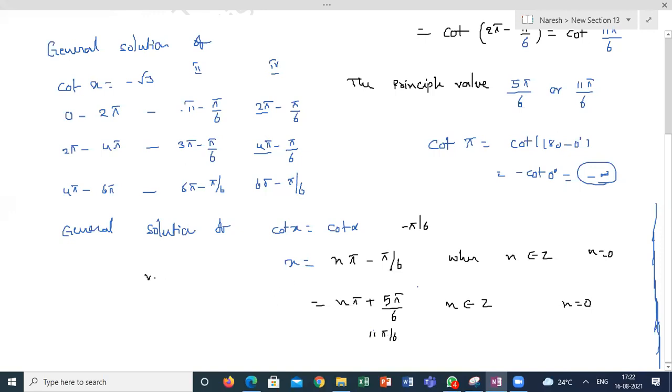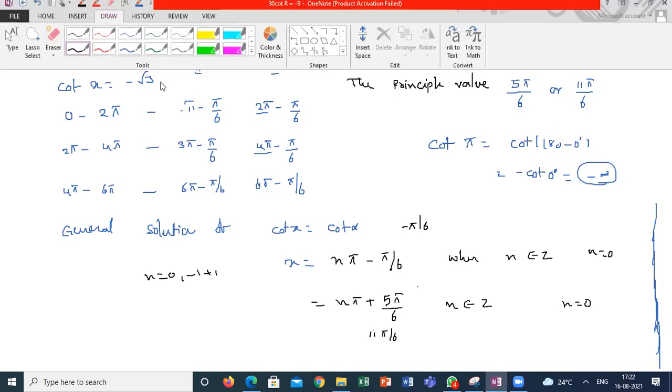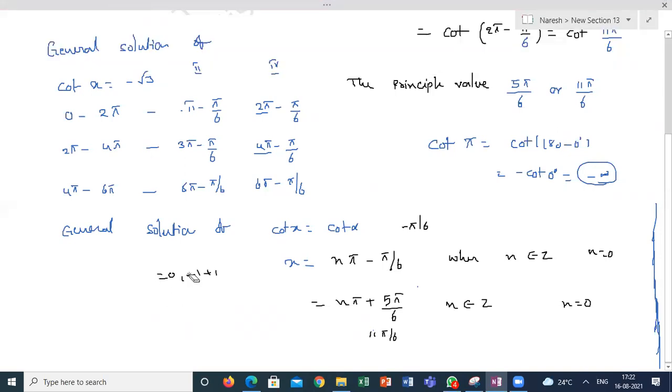You take n is equal to 0, minus 1, plus 1. All values are repeating the same as it is. What was the equation? n pi plus pi by 6 also. So don't think both are different answers. Both answers are right. We can't say one is wrong and one is correct. Might be it will start if n is equal to 0, you will get another expression here.